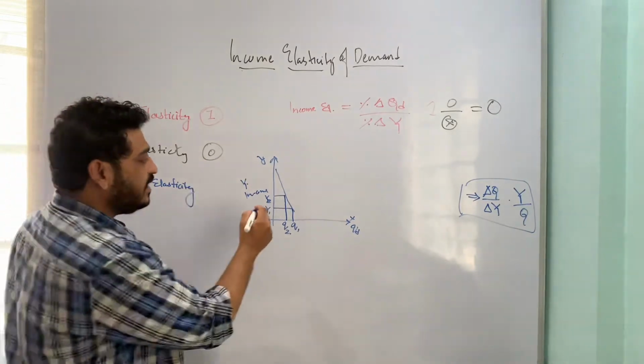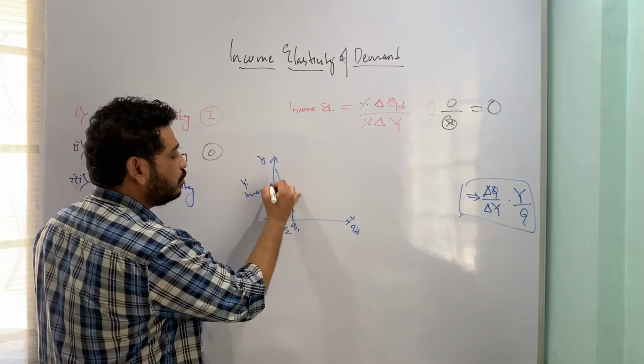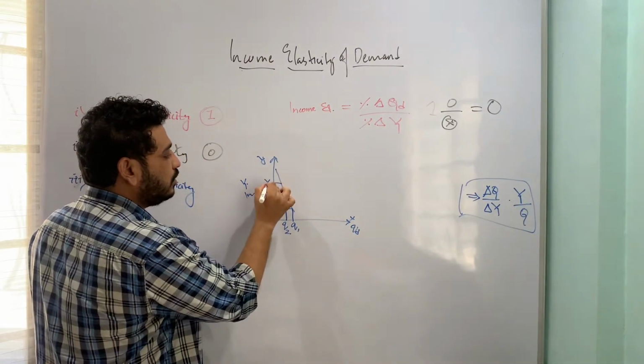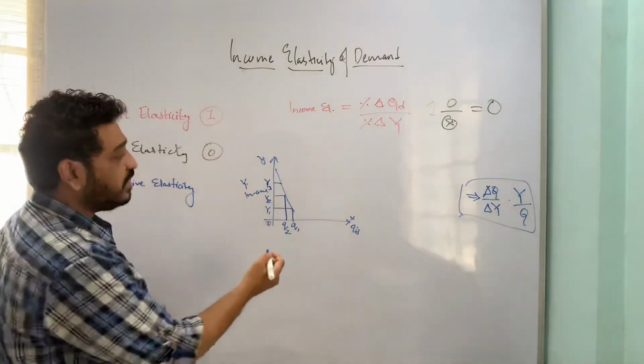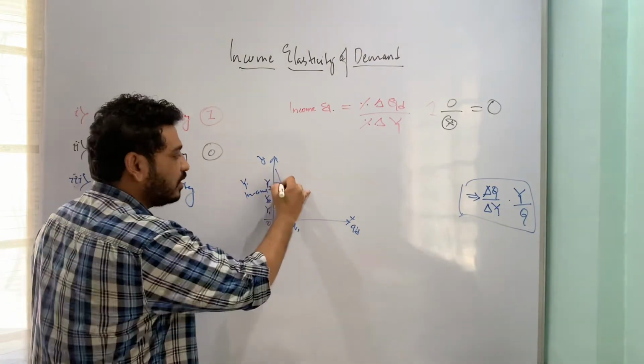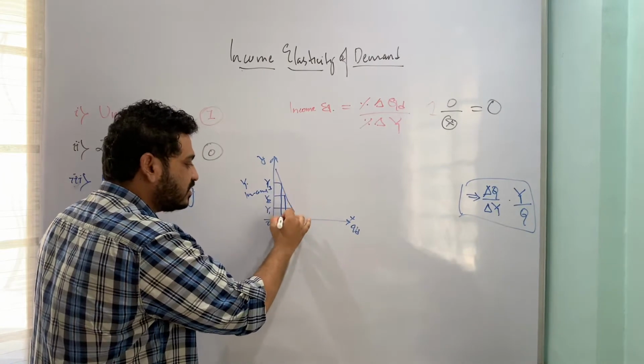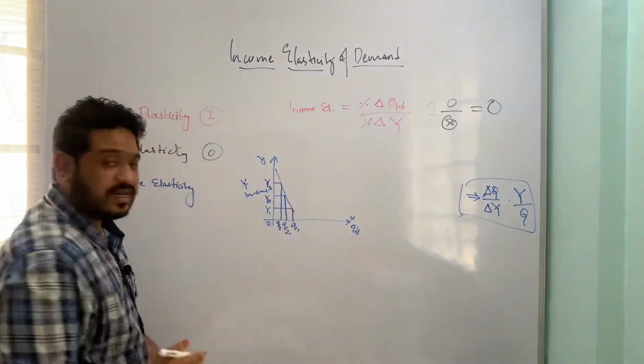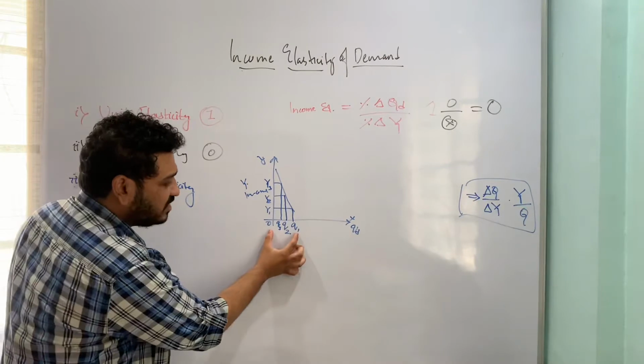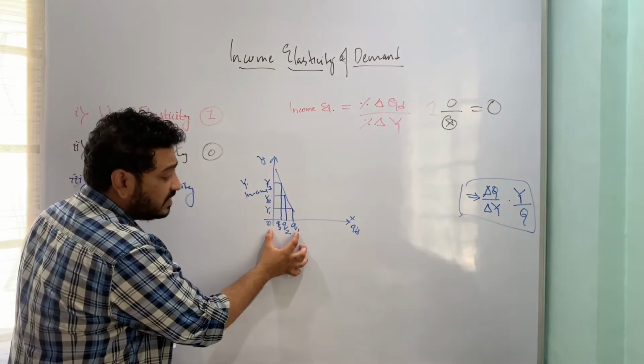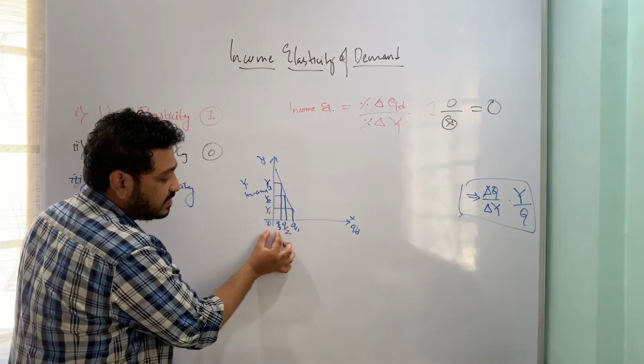Furthermore, with any increase in my income towards OY3, the corresponding quantity demanded of that particular commodity falls down to OQ3. I hope you can see graphically that this distance OQ1 is greater as compared to this distance, as compared to this distance.